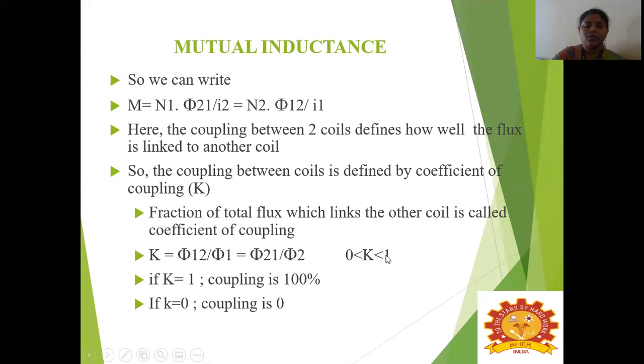The coefficient of coupling varies between 0 and 1. If the K value is equal to 1, it denotes that the coupling is 100% efficient. If the K value is equal to 0, then there is no coupling between the two coils. So this coupling factor plays a major role and defines the coupling between two different coils. If the value is 1, the coupling between the coils is high. So this gives the definition of the coupling factor.